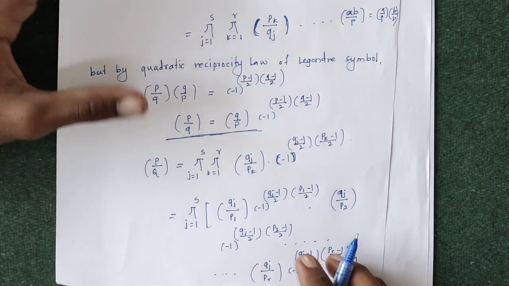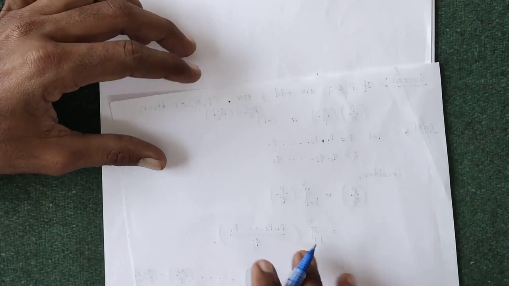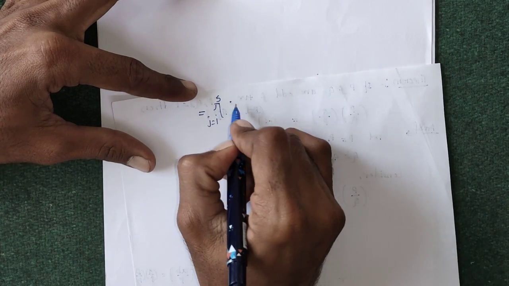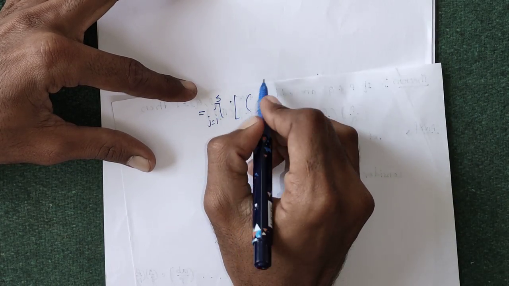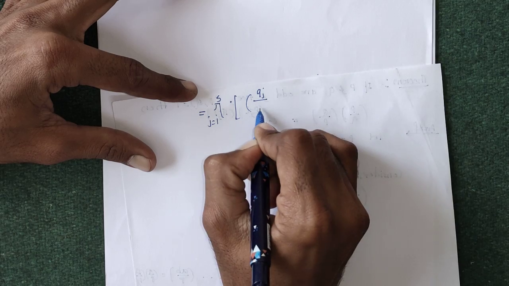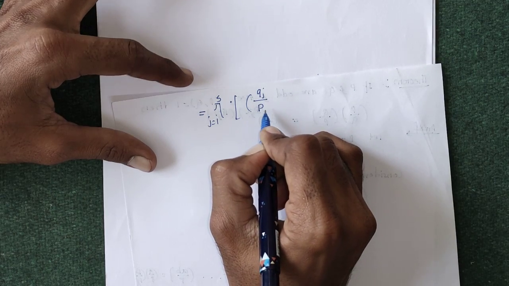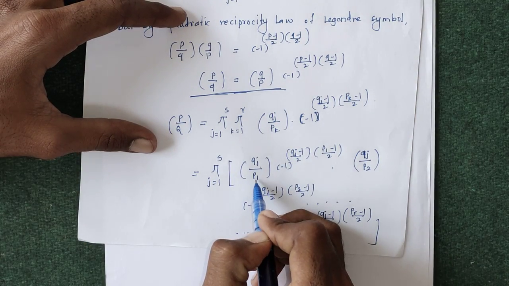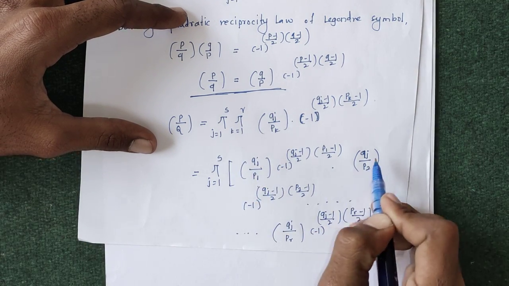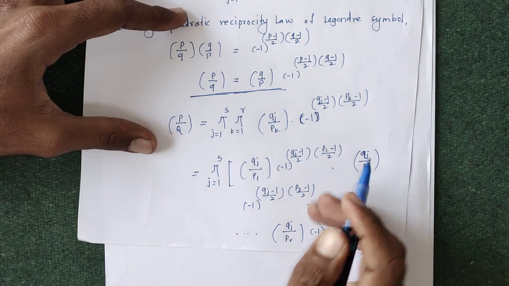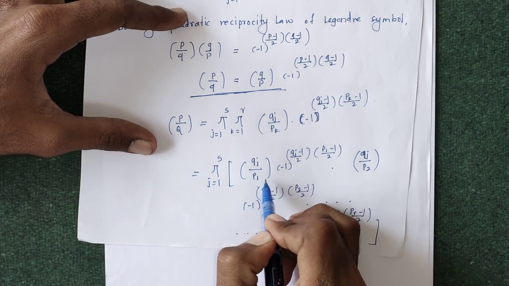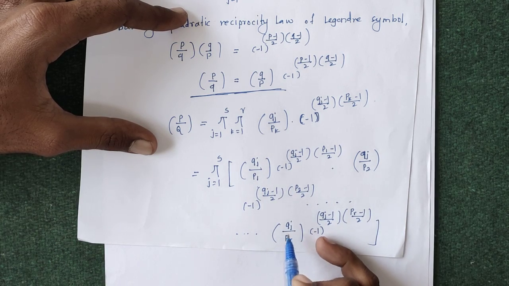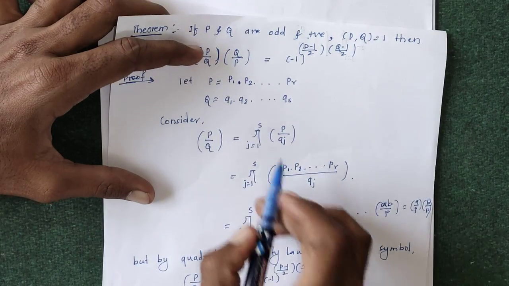So adding those powers, we get the next step, which equals the product j running from 1 to s as it is of the Legendre symbol of Qj by capital P. Taking Qj by P1, then Qj by P2 up to Qj by Pr, this multiplication on one side is just the Legendre symbol of Qj upon P1 times P2 times P3 up to Pr, and the multiplication of P1, P2, P3 up to Pr is capital P.